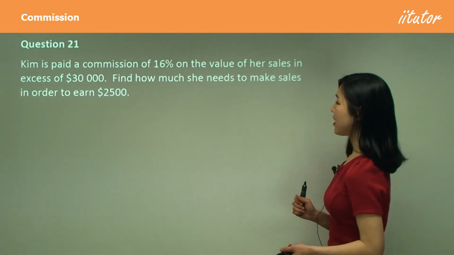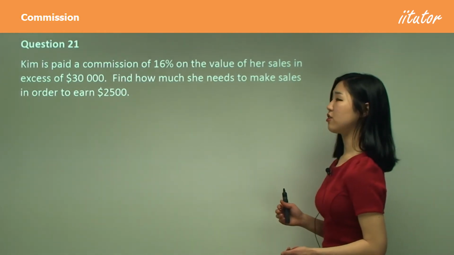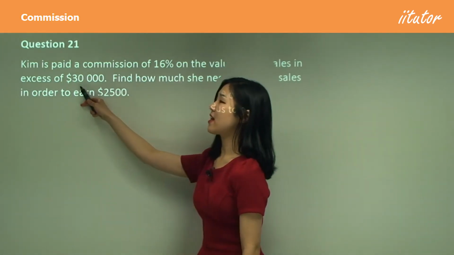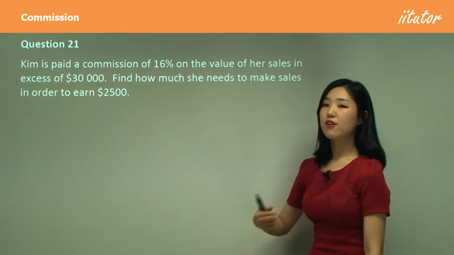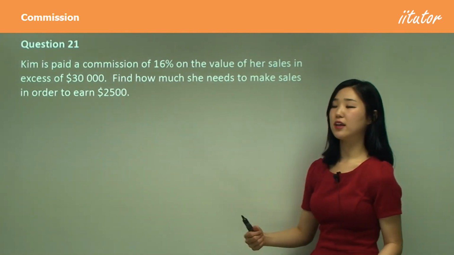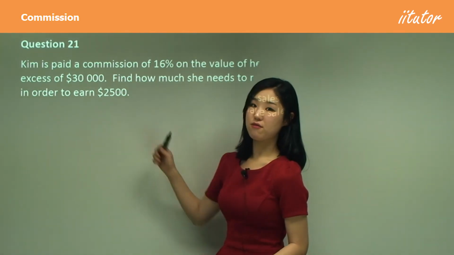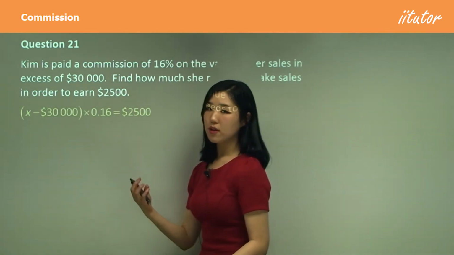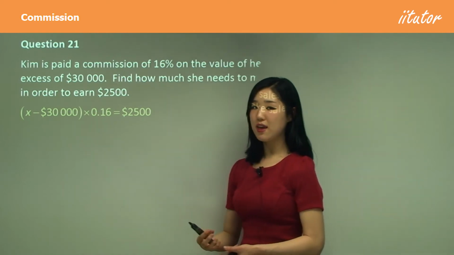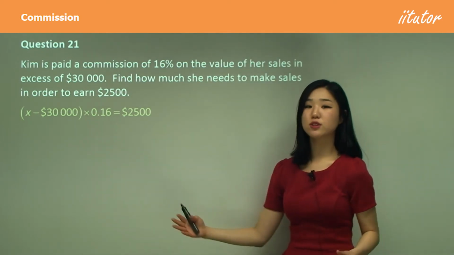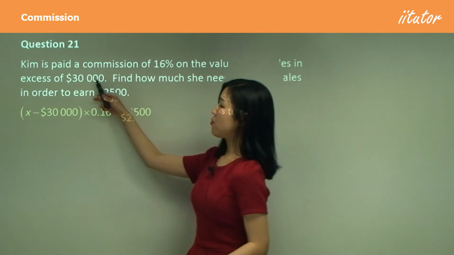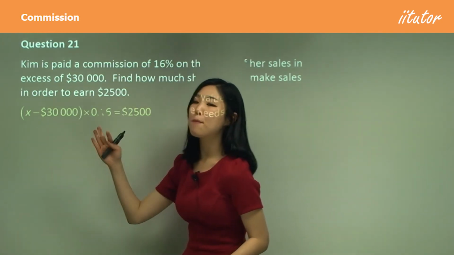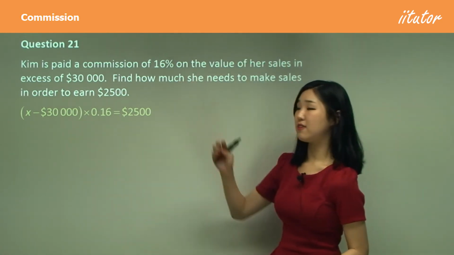Now, find how much she needs to make in sales in order to earn $2,500. We get 16% of anything that goes over $30,000. So how much sales does she have to make in total to receive $2,500? See how X is the pronumeral that I'm going to let be the number of total sales she makes. The reason I'm subtracting 30,000, all of you should know, is because anything that's above 30,000, we get the commission, 16%.